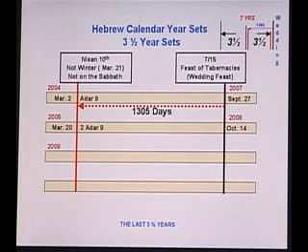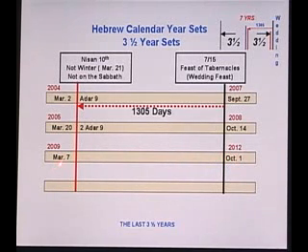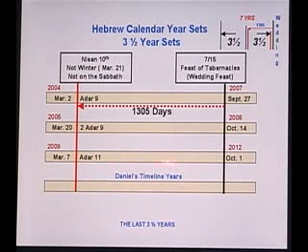Let's go to the next set, 2009 to 2012. The Feast of Tabernacles that year is October the 1st. Back 1,305 days is March the 7th, Adar the 11th. That's no match. Now let's look at 2013, the year that Daniel gave us for the Daniel prophecies. 2013 to 2016. According to Daniel's years, 2013 began the Great Tribulation in the midst of the week right there. And according to Daniel's timeline, 2016 was the Lord's return, that little red marker right there.